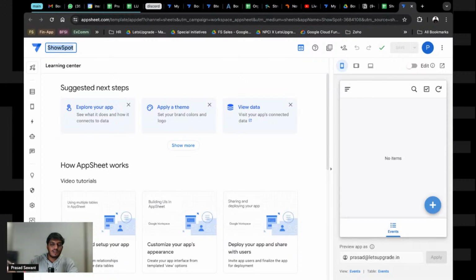Now to view it on your mobile, first of all, you have to go to Play Store and download an app called AppSheet. A similarly named application is also available. If you log in with the same email ID that you used to create an app here, that app would appear in My Apps. And for users, when you share, you can share it with a link. I'll show you how to do that so that they can install the app on their mobile.